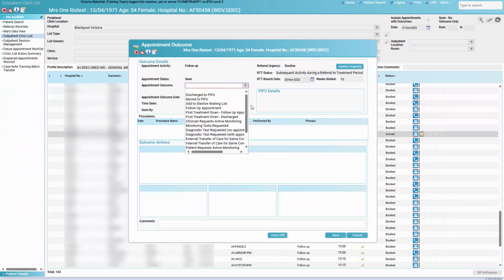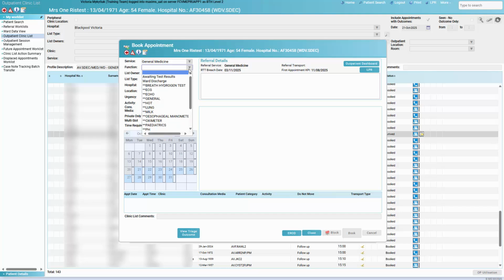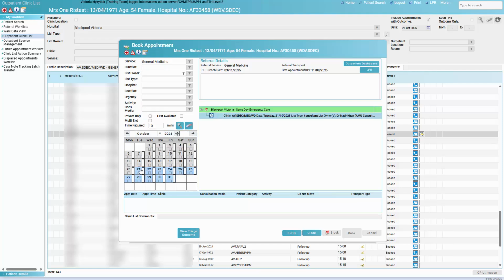Select the consultant in the Seen By field, type the first 3 letters of the name, press Enter and select the name from the drop-down. To directly make an appointment, click Book OPA. The appointment booking pop-up will display. Enter further details to narrow the clinics relevant to your patient. Select a date from the calendar by clicking on the number. Click on the clinic you wish to book.